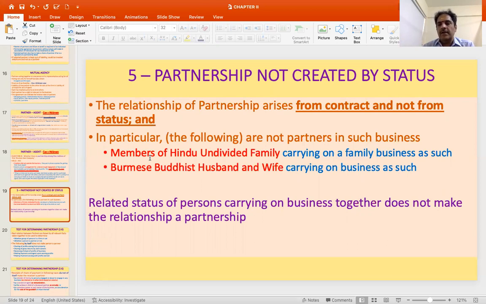For example, they made it clear by indicating that members of a Hindu undivided family carrying on a family business as such, or a Burmese Buddhist husband and wife carrying on business as such, that is as husband and wife or as members of the Hindu undivided family, if they do their business, then they don't become partners. So the related status of persons carrying on business together does not make the relationship a partnership. So there are more elements required.